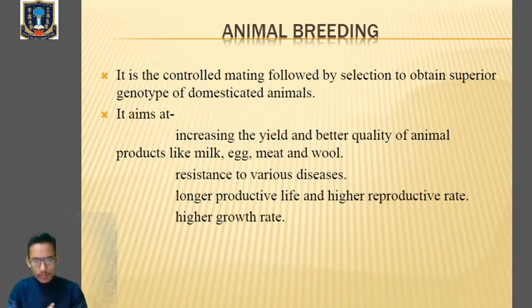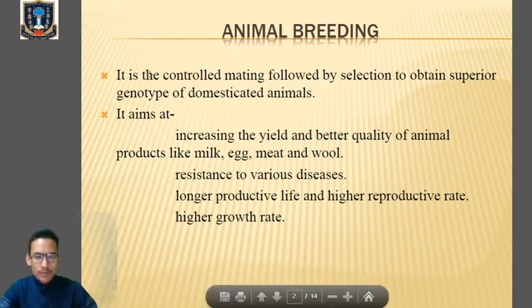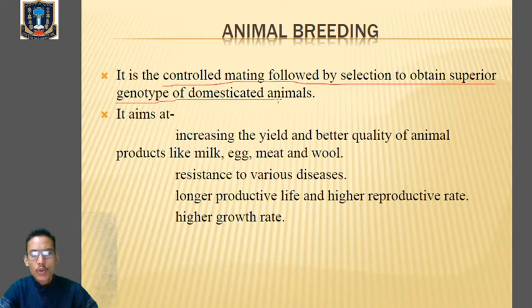So, what do you mean by animal breeding? Animal breeding is the controlled mating followed by selection to obtain superior genotype of domesticated animals. So what do you mean by this? Now mating means sexual intercourse. Since we have got sexual mode of reproduction, mating means sexual intercourse. So in animal breeding, there will be a controlled mating.